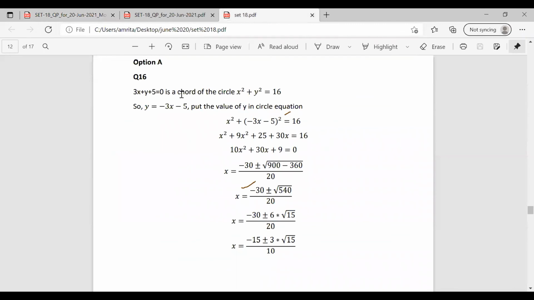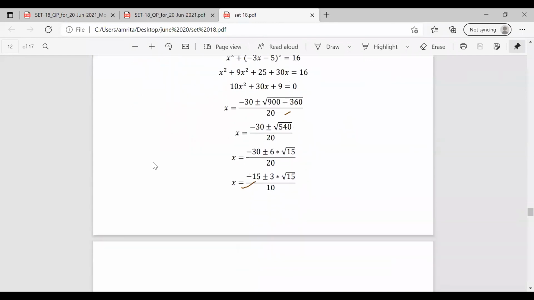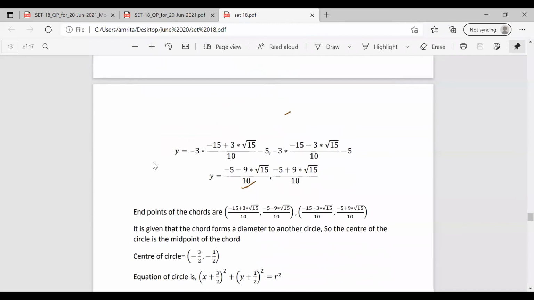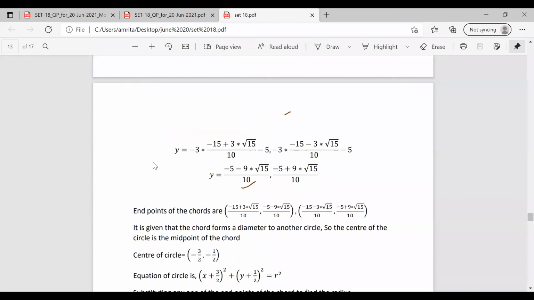So 3x + y + 5 = 0 is the chord of the circle x² + y² = 16. From this, we can have the value of y and substitute in this equation of the circle, and we can have the values x1, x2. Similarly, substituting for x, we can find the values y1, y2. So we have the solutions for x and y. While solving these values, we'll get the endpoints of the chord as x1, x2, y1, y2.